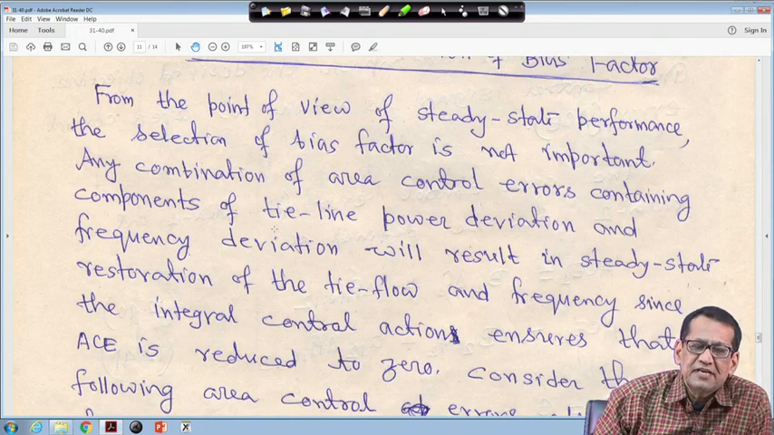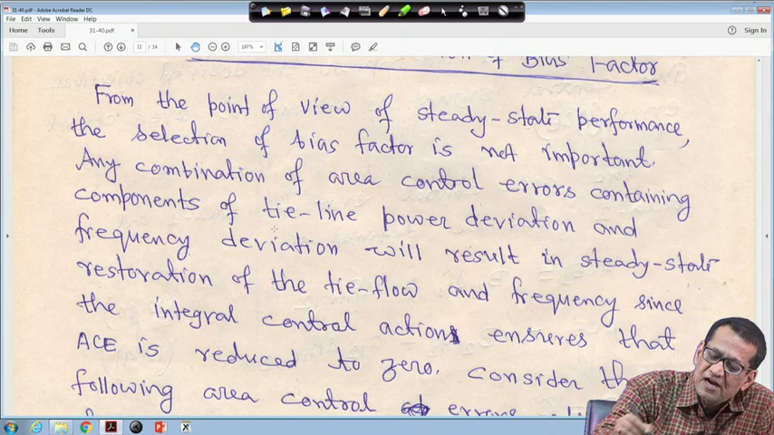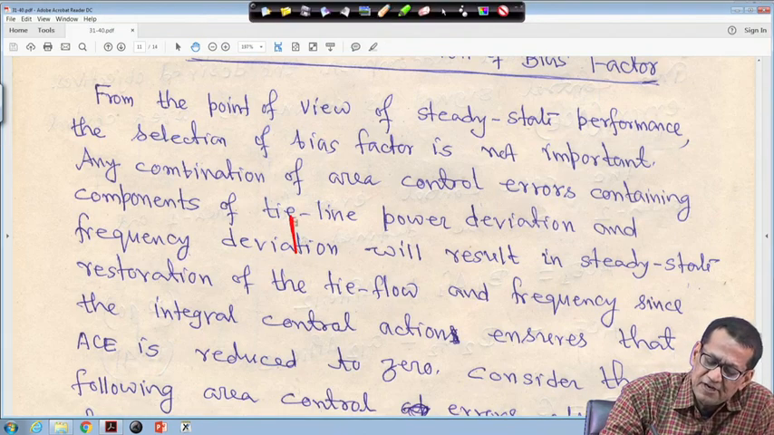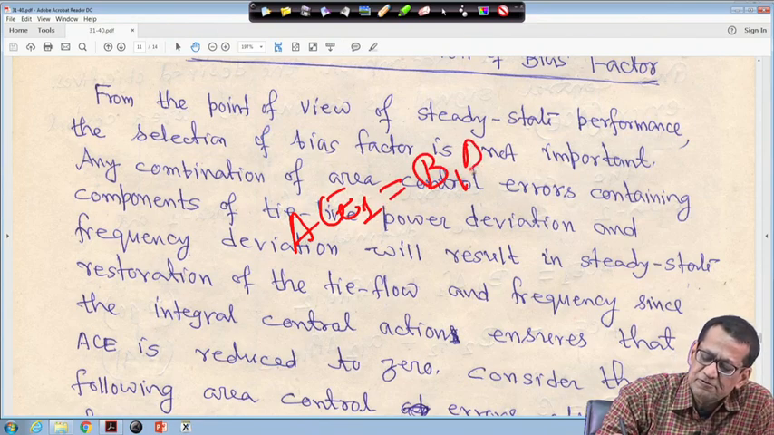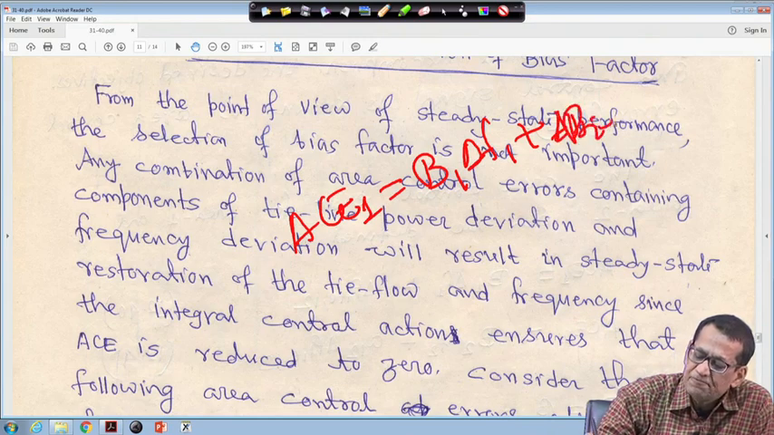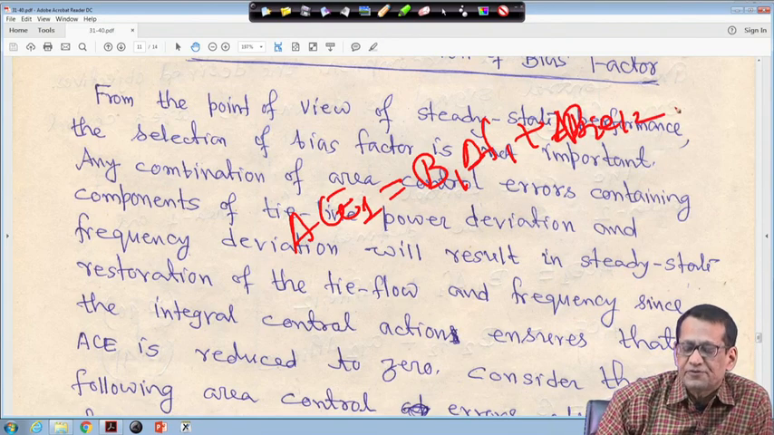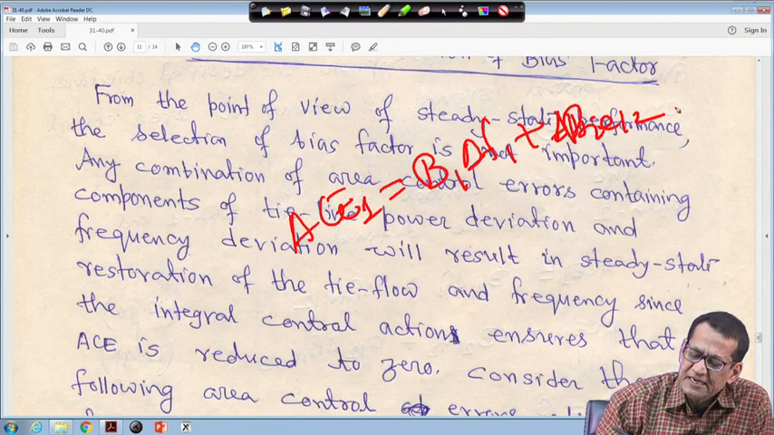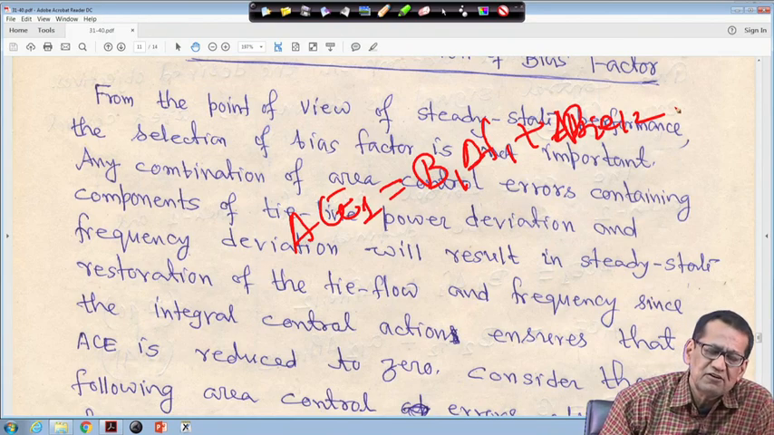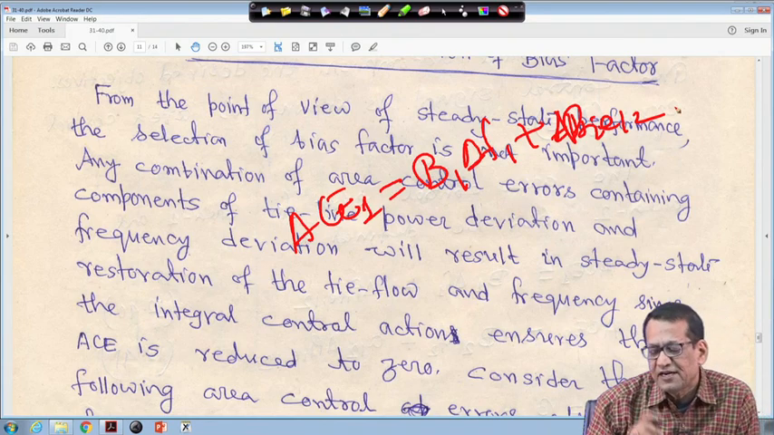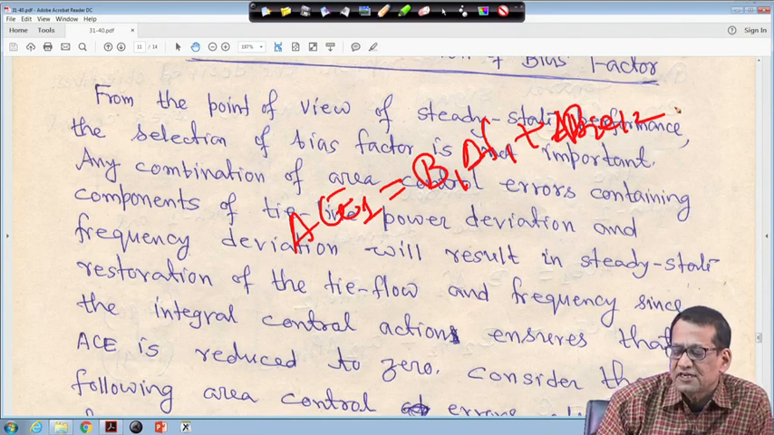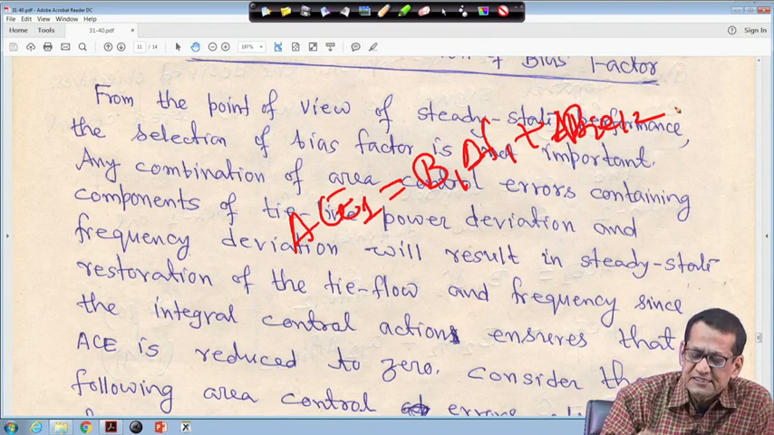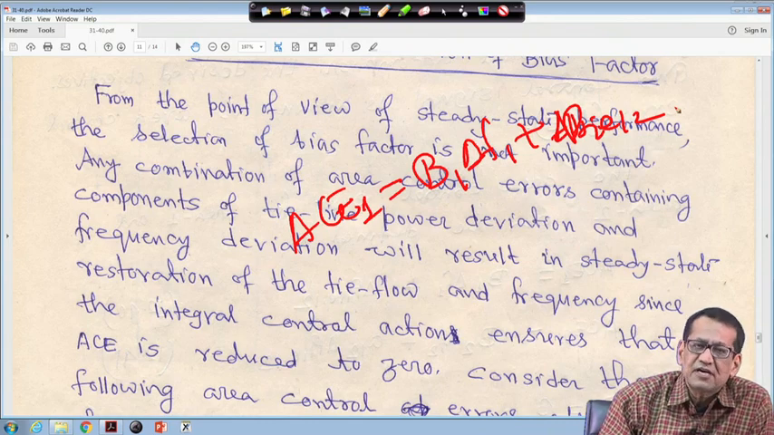That means, for example, suppose we are overwriting it, I hope it will be readable to you. Suppose AC1 for area 1, we are writing B1 delta F1 plus delta P tie 1 2. So this is the area controller. I can take any combination such that at steady state, as long as the integral controller is there, you will find delta F1 will become 0 and delta P tie 1 2 will become 0. Hence AC1 also will become 0.